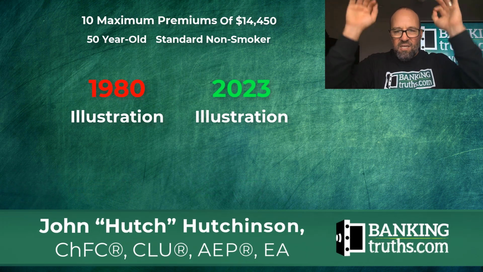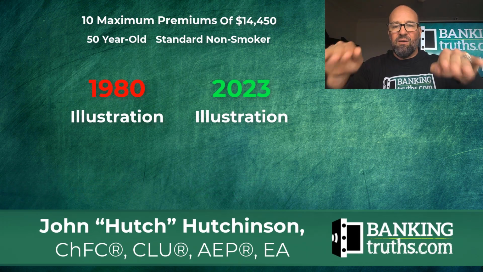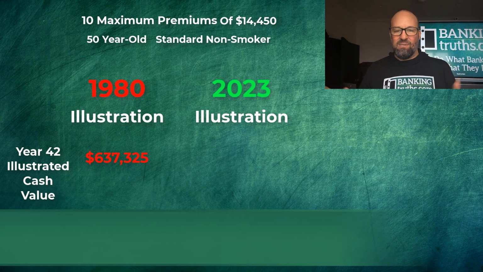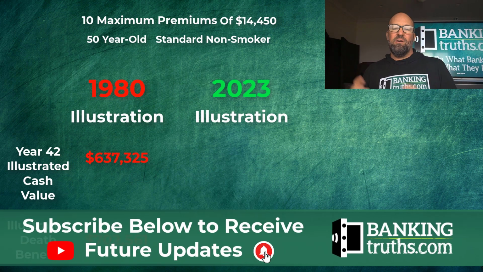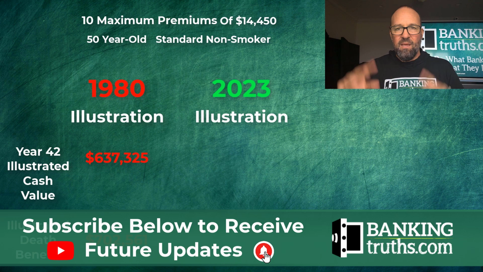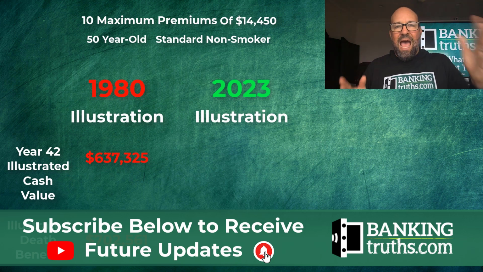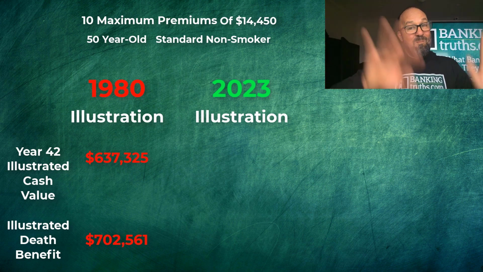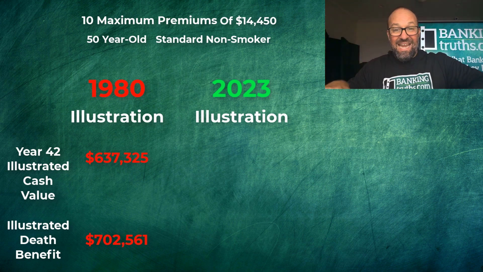So if we just cut to the chase and look at year 42 of this old 10-pay policy, you can see that it ended up with $637,000 of cash value, $702,000 of death benefit. Now, what's interesting is our policy at today's dividend rates, which, by the way, are much lower than that 1980s policy.